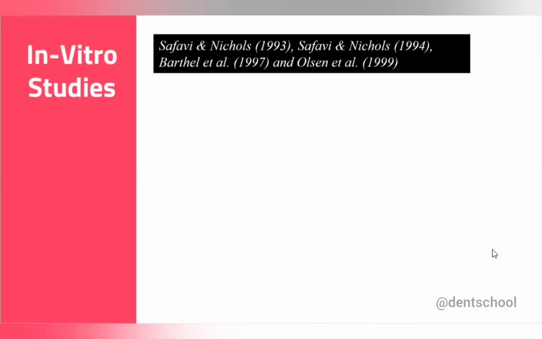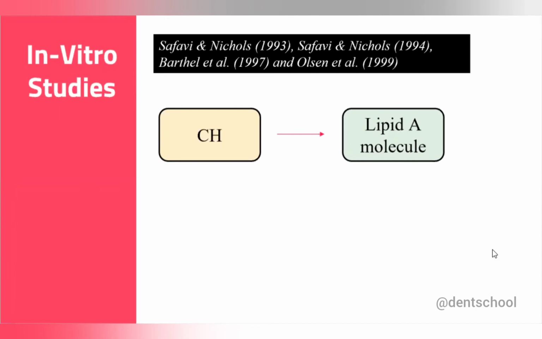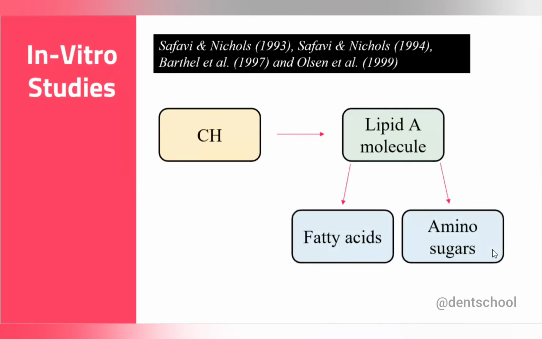So now we'll see about the effect of calcium hydroxide on endotoxin. There are in vitro studies that found that calcium hydroxide can hydrolyze the lipid A molecule, which is the most toxic part of the endotoxin. Upon hydrolysis, it releases the fatty acid and amino sugar, and these both components are now non-toxic products.